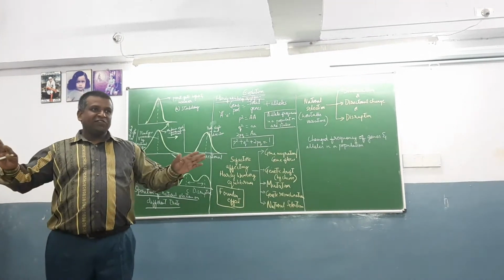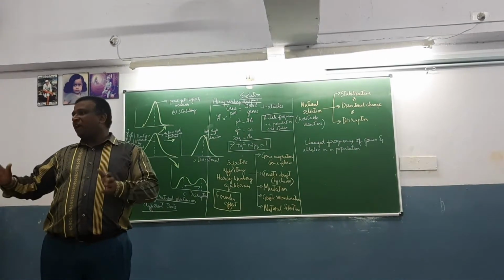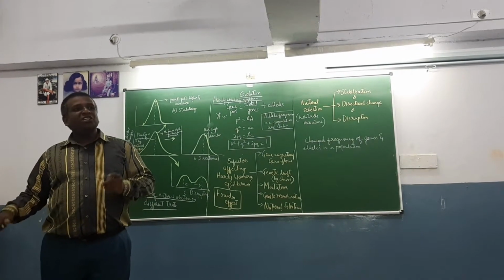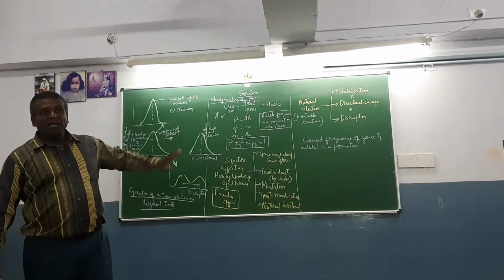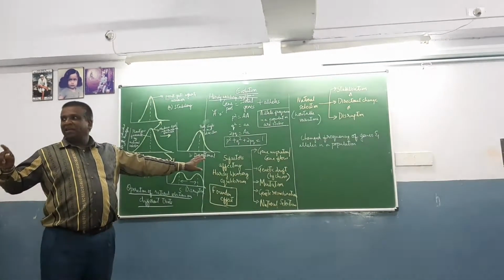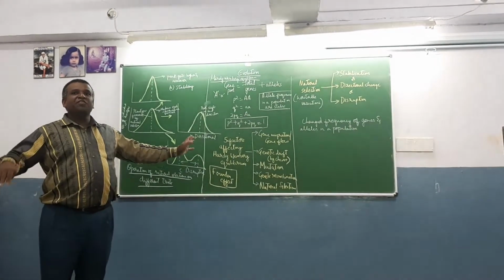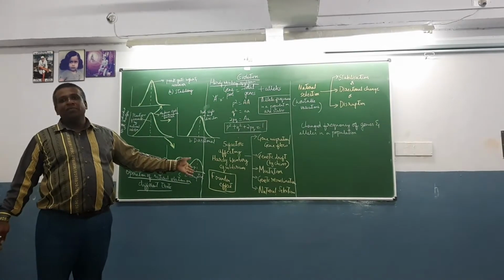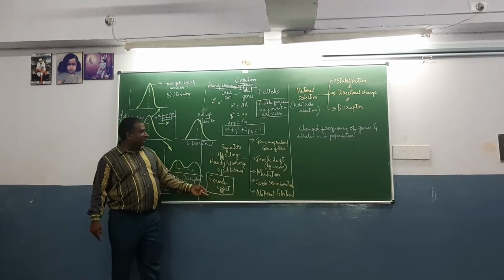Now there are factors which affect the Hardy-Weinberg equilibrium. These are disruptive factors, and they lead to the formation of new species, that is, to evolution. What are those factors? A 5 mark question is given there: define Hardy-Weinberg equilibrium, and write any 3 factors affecting the equilibrium. Okay.